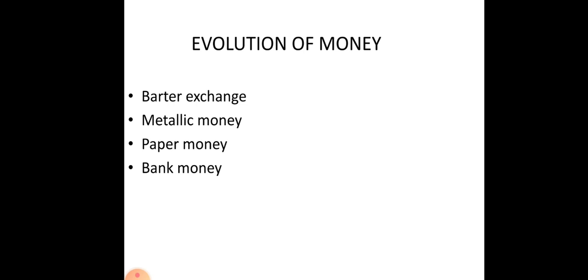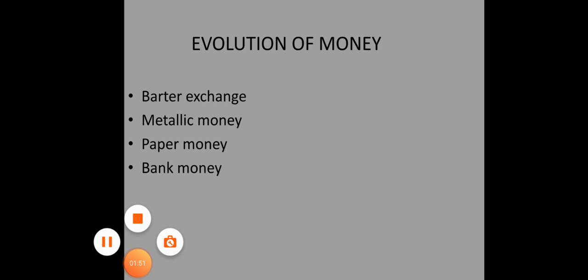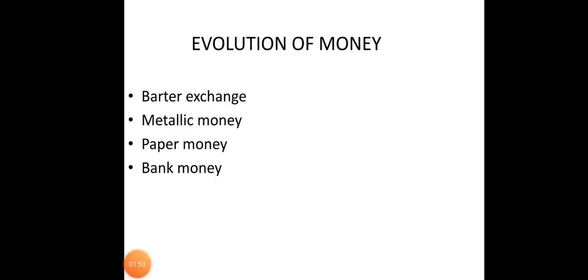Evolution of money: how they invented money, why they needed money. What were the things before the invention of money? Now we're going to see. The first one is barter exchange. What is meant by barter exchange? Direct exchange of goods against goods without use of money is called barter exchange. Before the invention of money, they exchanged goods without money.